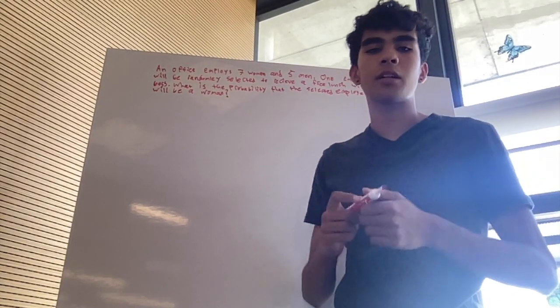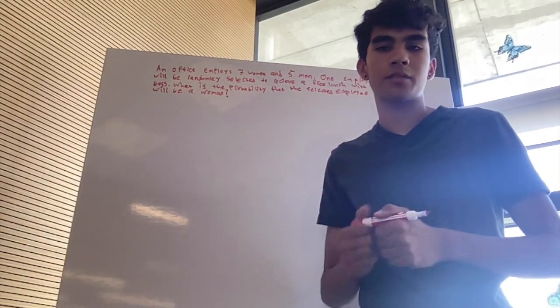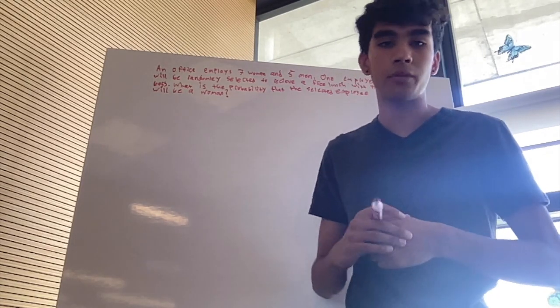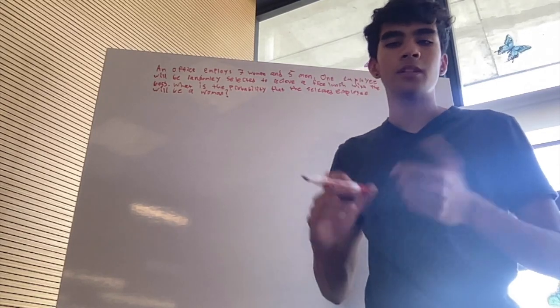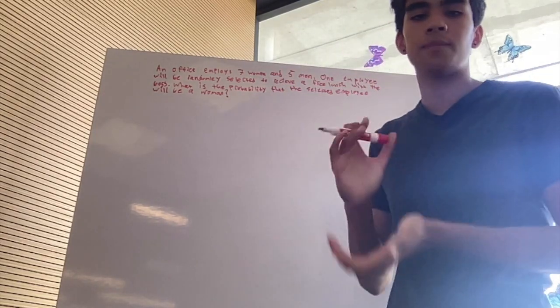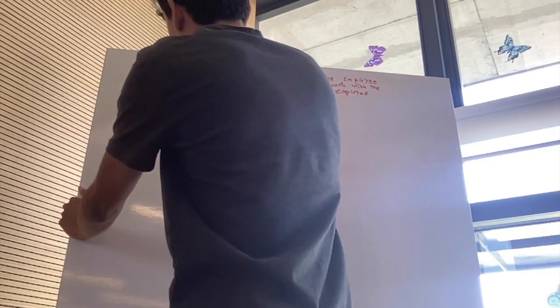All right, so our next question is: an office employs 7 women and 5 men. One employee will be randomly selected to receive a free lunch with the boss. What is the probability that the selected employee will be a woman? So to solve the probability question, we need to find the probability of selecting a woman from the pool of employees. Given that the office employs 7 women and 5 men, there are a total of 12 employees. And the probability of selecting a woman can be calculated by dividing the number of women by the total number of employees. So this is another example of classical probability.